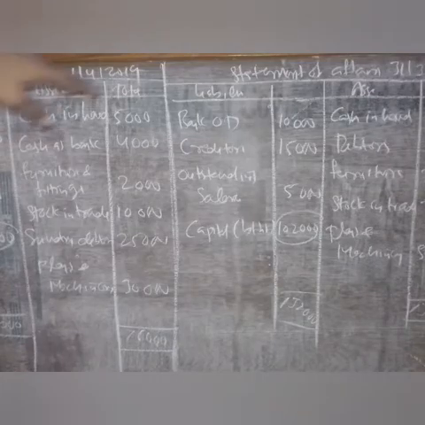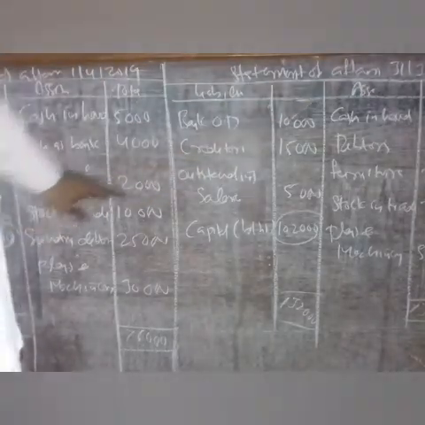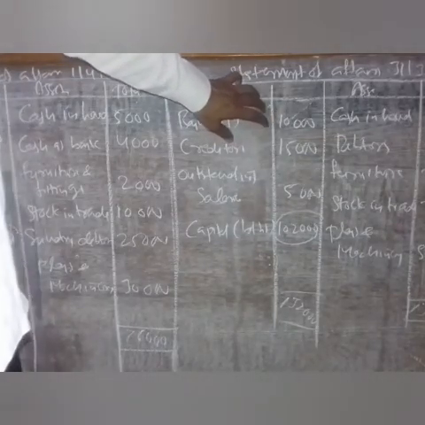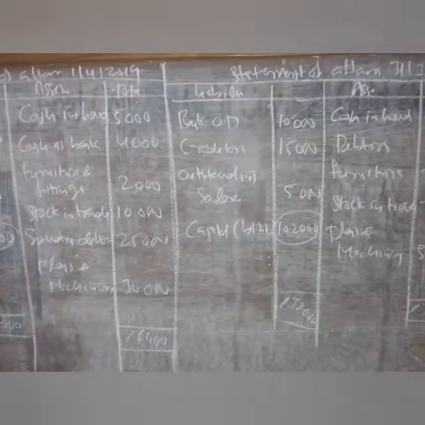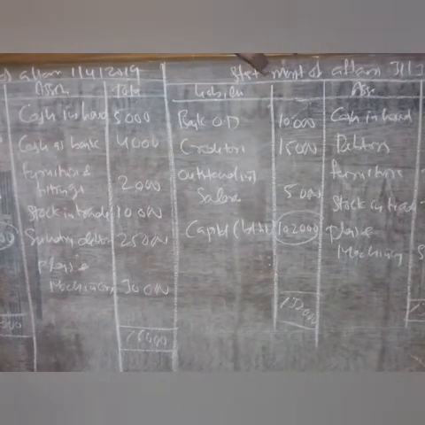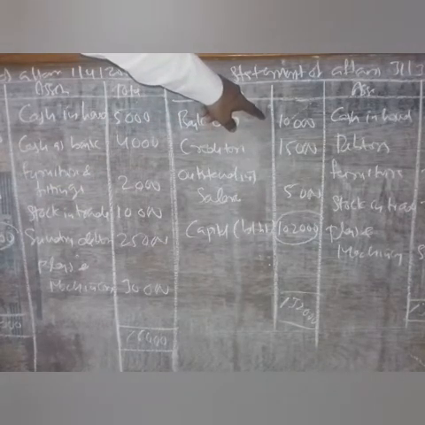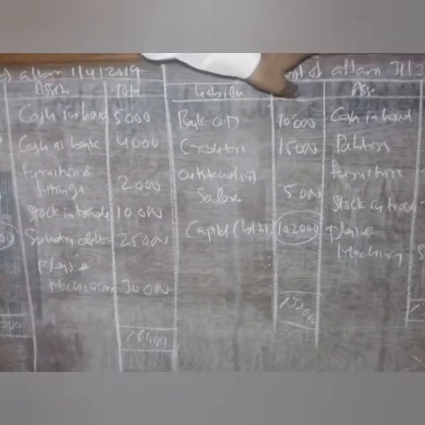So this is the statement of affairs as on 31st/3/2020. In this statement of affairs, we will take the balances as on 31st/3/2020 only. First, cash in hand comes to the asset side, and bank OD is a liability, so we write it on the liability side. Next, debtors is an asset, so we write it on the asset side.